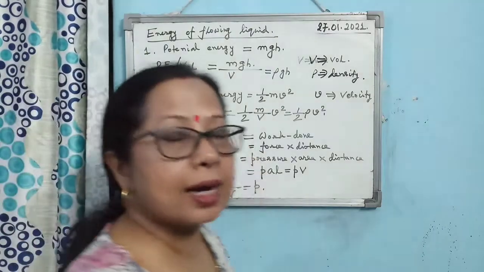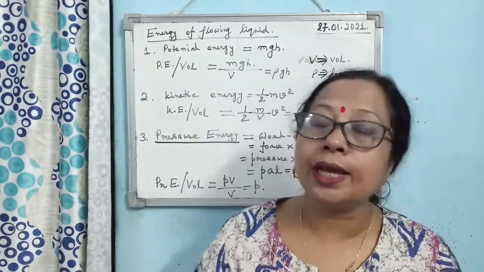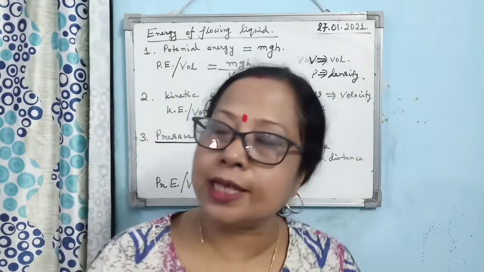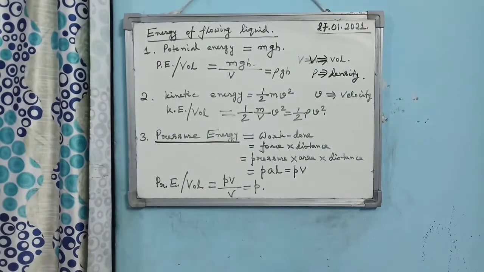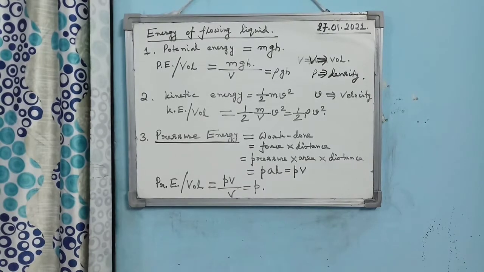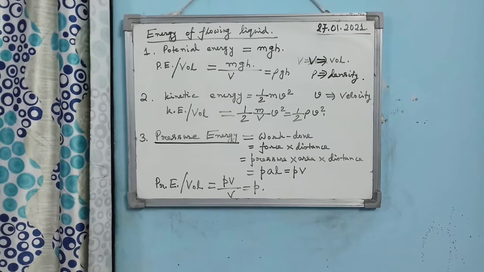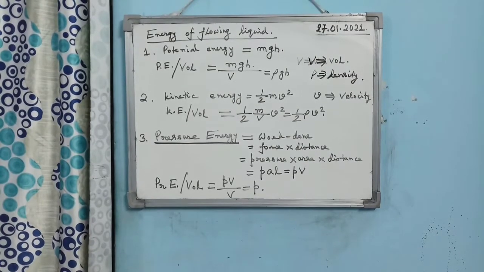So these are the three kinds of energy a flowing liquid possesses: potential energy, kinetic energy, and pressure energy. And you too have to remember that potential energy per unit volume is rho gh, kinetic energy per unit volume is half rho v square, whereas pressure energy per unit volume is nothing but pressure.